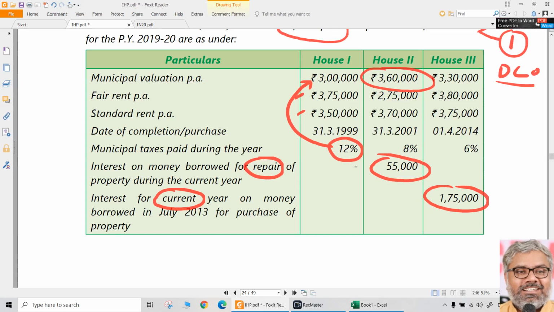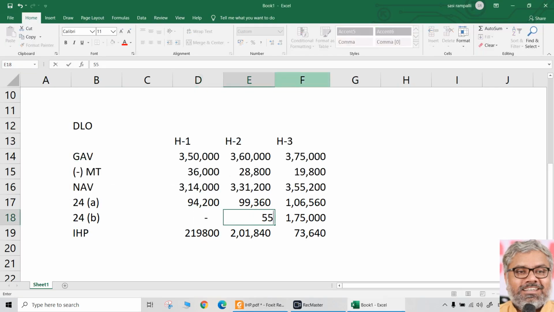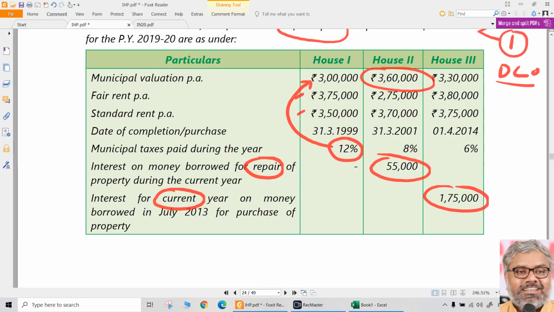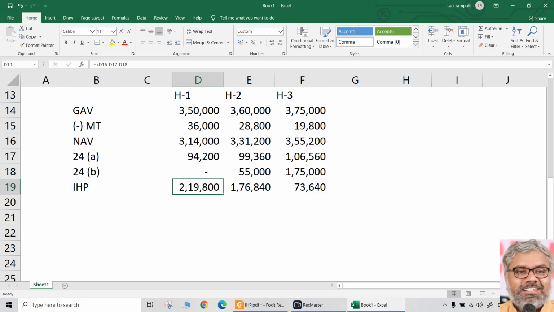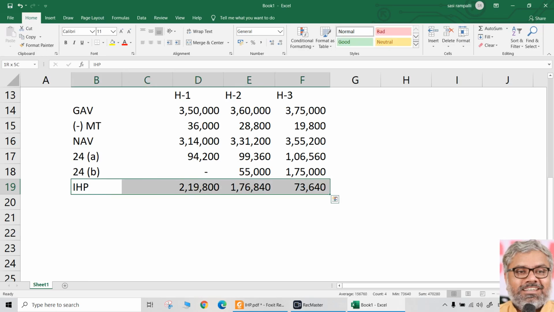There is no interest on borrowed capital for house number 1. For interest on borrowed capital for house number 2, the entire 55,000 can be claimed as a reduction because we are taking it as deemed to be let out now, no restriction. 175 anyway can be taken because there is no restriction. So what is the final income from house property? If we consider house number 1, 2, 3 as deemed to be let out, it will be 2,19,800, 176,840, 73,640.